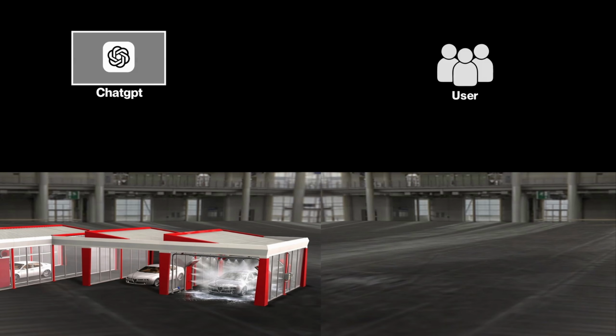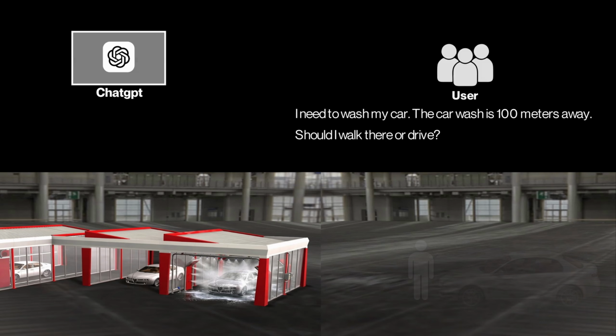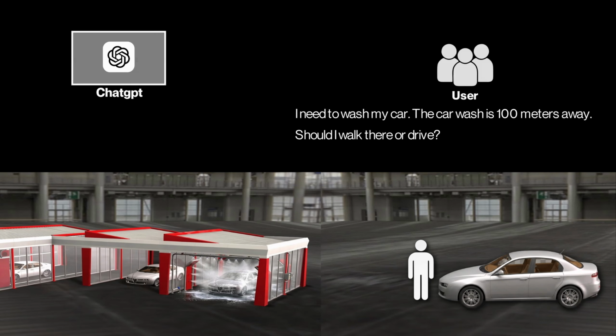What we are witnessing here is called AI hallucination. Hallucination in AI happens when the model generates an answer that sounds plausible but isn't true or doesn't exist. Here's an example. Let's say someone asked an AI the simple question: I need to wash my car. The car wash is 100 meters away. Should I walk there or drive?